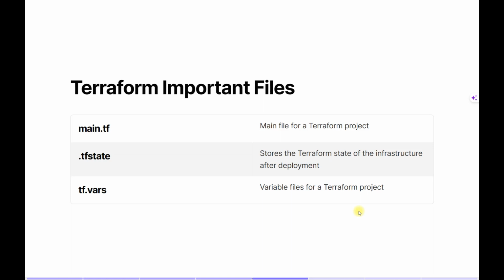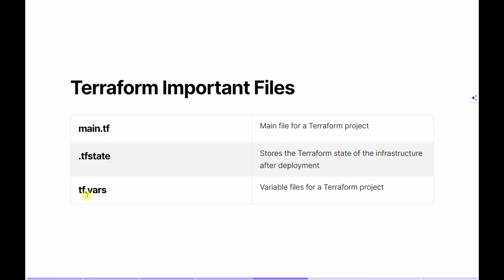This state file is in JSON format and contains the name and type of each resource, the current state of each resource, and even the relationships between the resources. This state file is very important because it is used by Terraform to track changes to your infrastructure and to apply those changes.